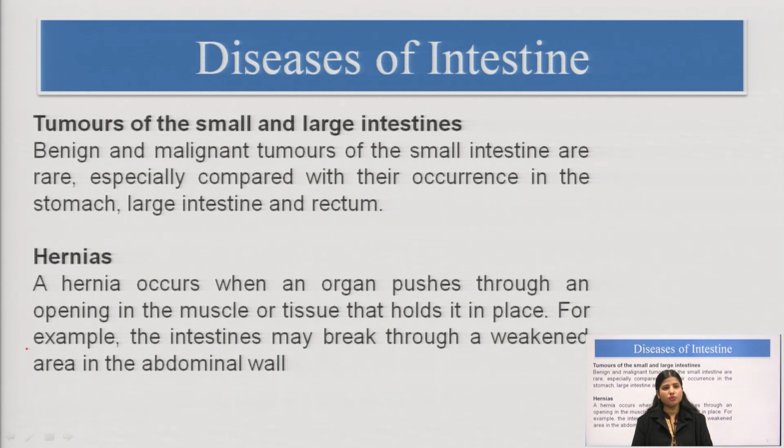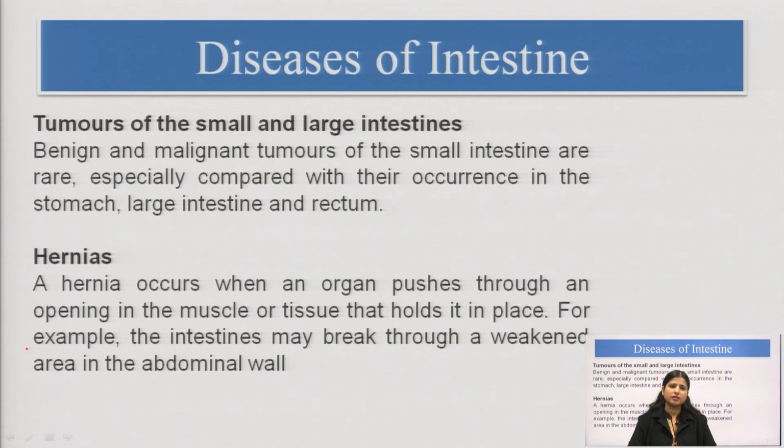Then apart from the tumors, there is one condition called a hernia. This hernia is associated with the diseases of the intestine, and hernia means when a particular organ, which is at its particular place, pushes through the opening of the muscle and protrudes out. So, hernia is a condition where an organ pushes through an opening in the muscle or tissue that holds it in place.